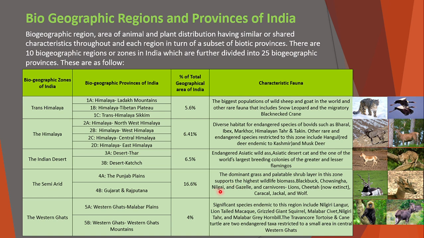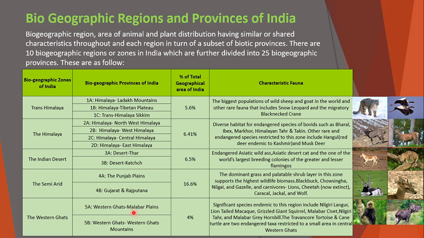Blackbuck, chousingha, nilgai, and the gazelle, and the carnivorous lion, cheetah now extinct. Cheetah is now extinct. Caracal, jackal, and wolf are the prominent characteristic fauna in this semi-arid region. Okay, see this is the 16.6%, a huge part. It will cover this semi-arid region, the Punjab plains and Gujarat and Rajasthan.